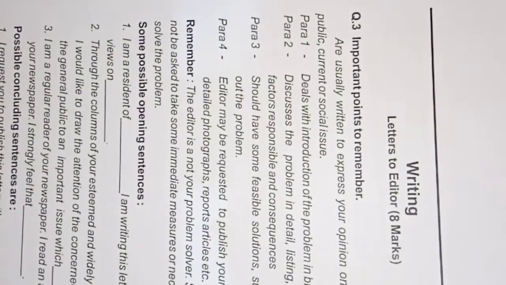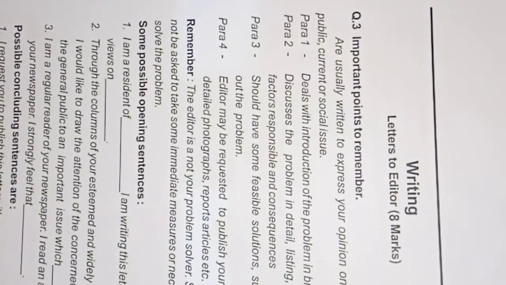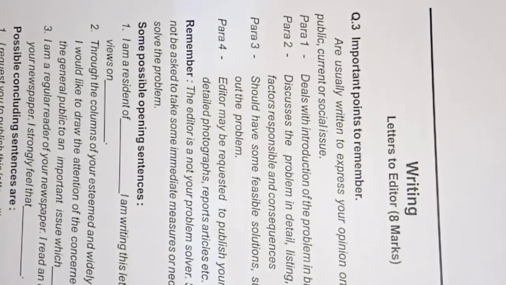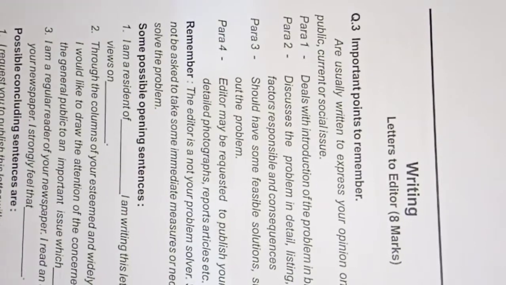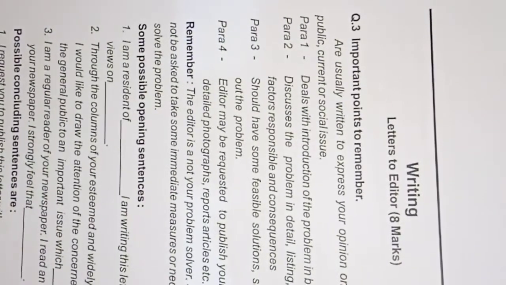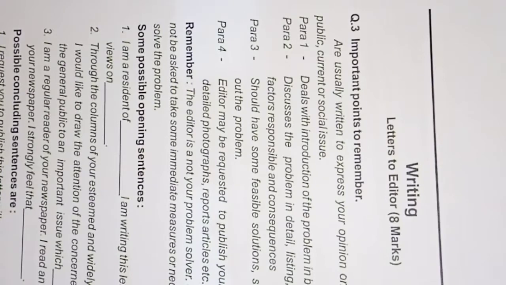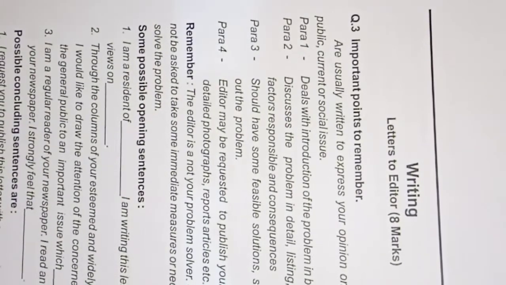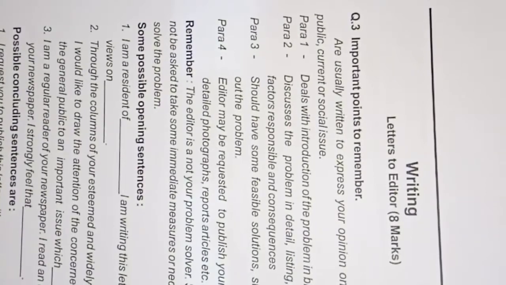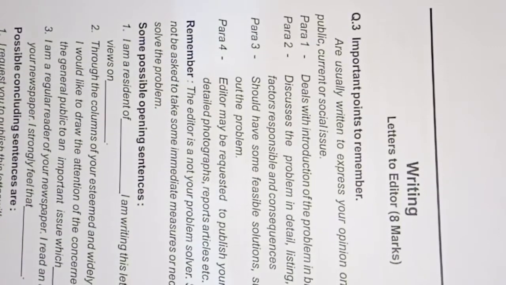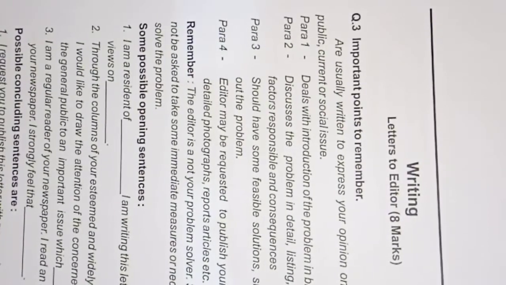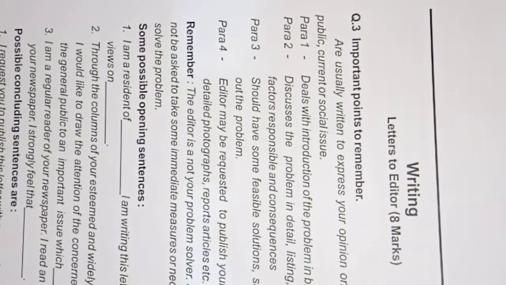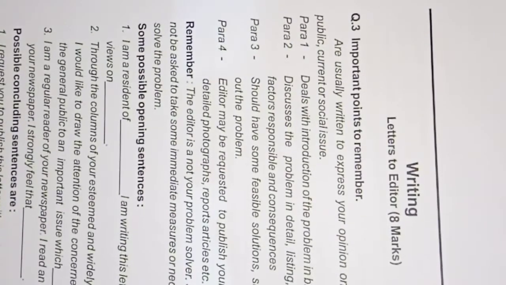And then paragraph 1 deals with the introduction of the problem in brief. First, every problem has some introduction. What is a drainage problem, how does it happen, why does it happen, why are the officials not working in a proper way, why is the Tahsildar not taking precautionary measures? You have to write a 4 to 5 line introduction about the drainage problem. Then discuss the problem in detail, listing reasons and factors responsible. What are the factors responsible for the situation? What is the reason it happened? Everything goes in paragraph 2.